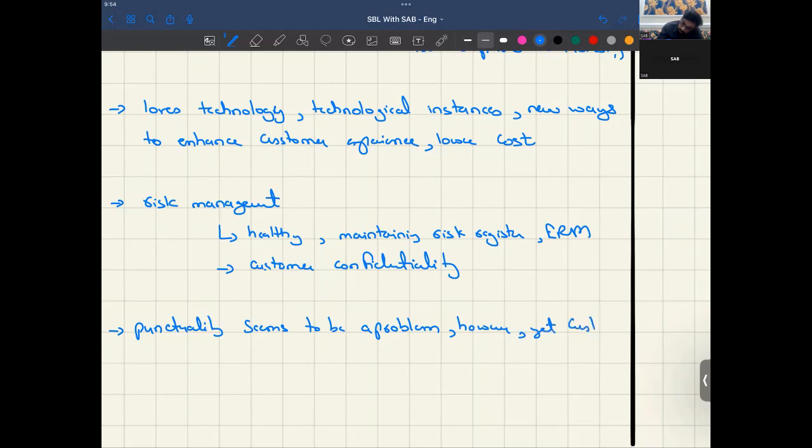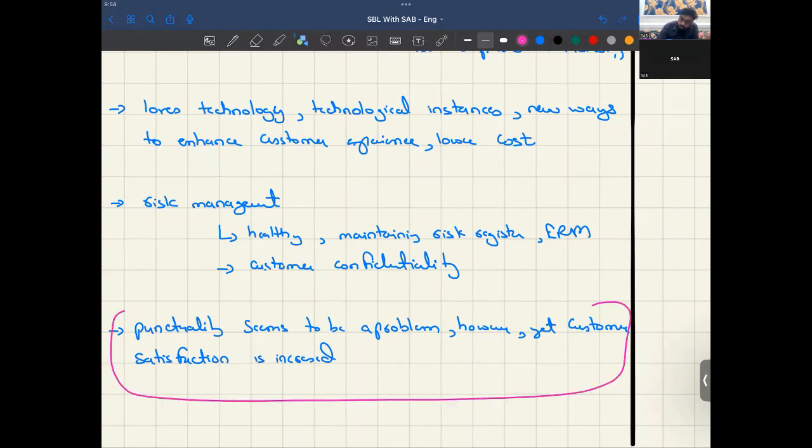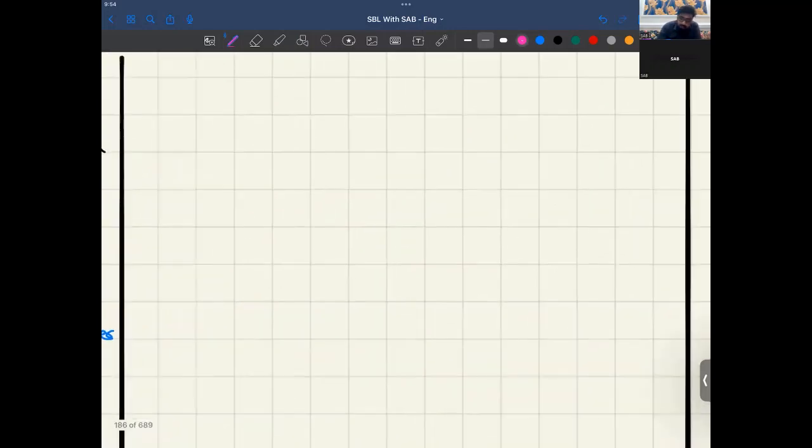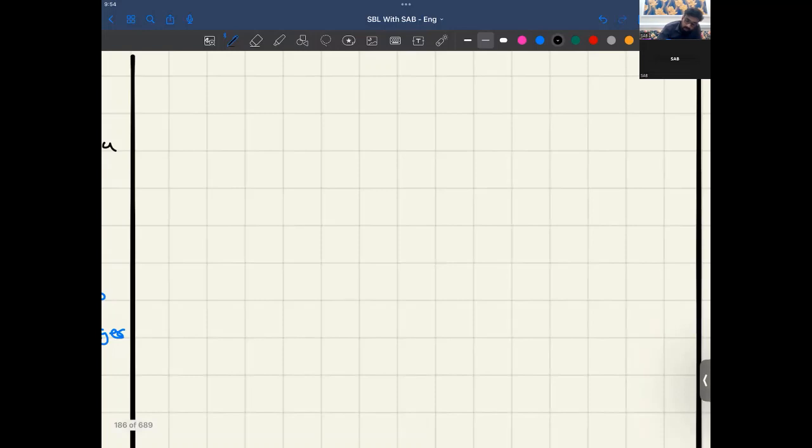However, customer satisfaction increased. So this needs to be looked at. This seems to be an abnormal thing. If punctuality is not fine, how has customer satisfaction increased? This could be an area for a particular question. I feel this could be one of the questions, as it's kind of a one-off. If my flight is not on time, I won't be satisfied with the airline. So this could be the question. You have to look for one-off things, right?